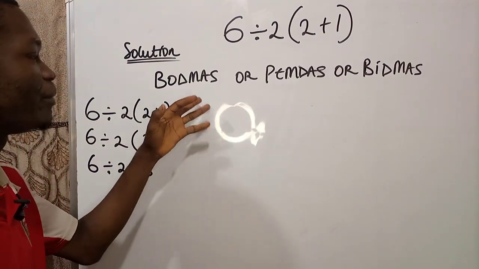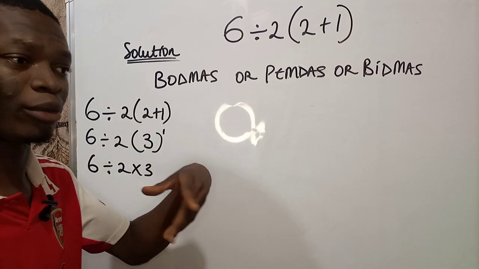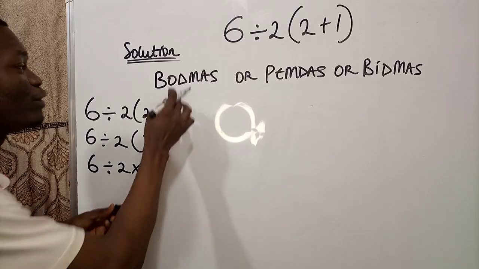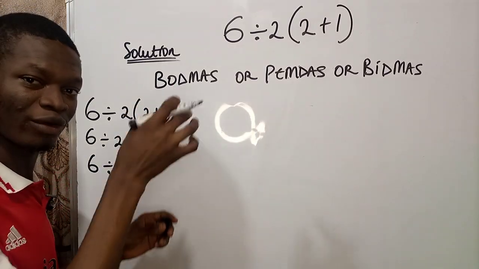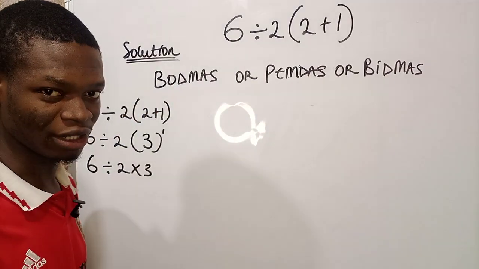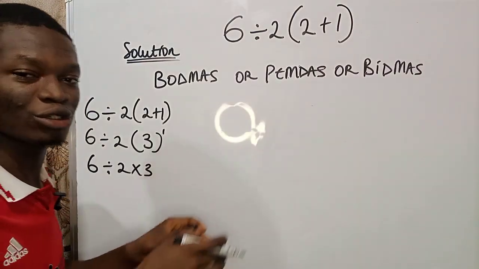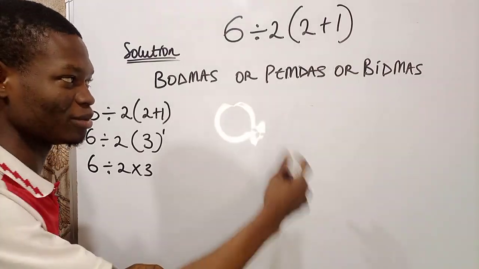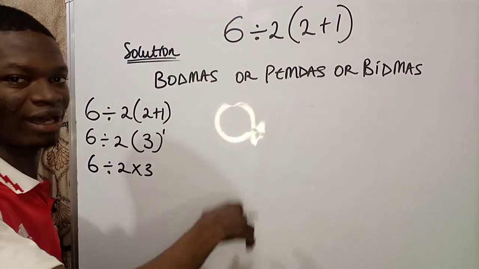Permutation order matters, but combination order does not matter. So with division from left to right, you first of all resolve the division before multiplication. But if you have multiplication before division, you can do any one. You can resolve multiplication after you divide, or you divide after you multiply.